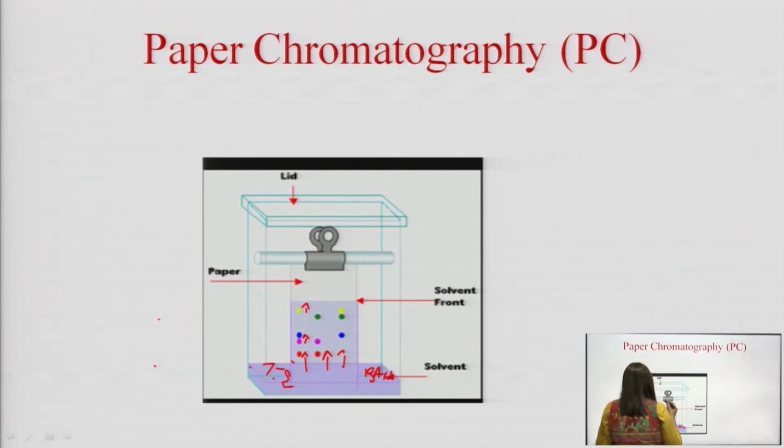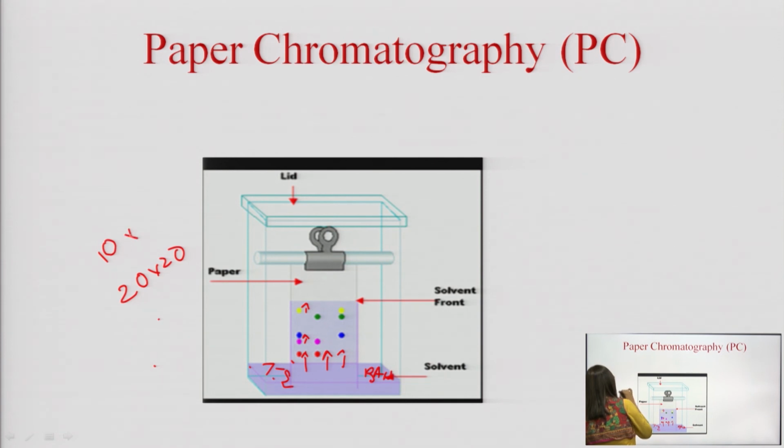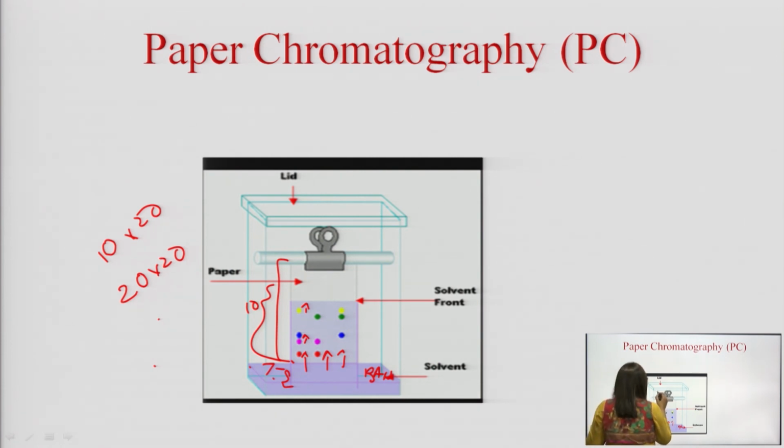Generally, for TLC and paper chromatography, we follow 20 by 20 for preparatory, 10 by 20 filter papers, or sometimes 5 by 10. Along this length, almost 8 centimeters run, or when we choose a 20 centimeter plate, almost 16 to 18 centimeters of solvent run.